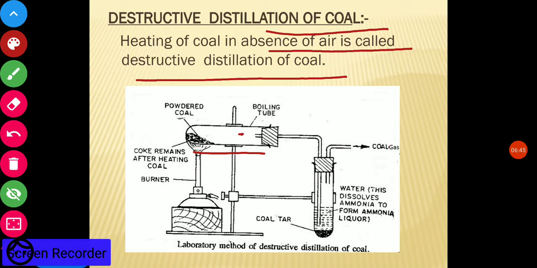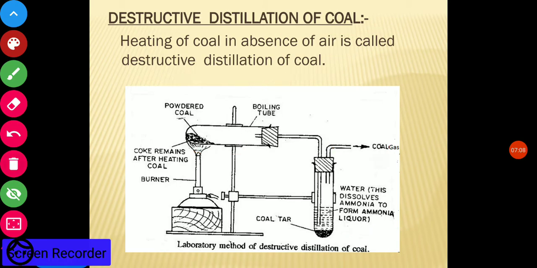Then some gas comes out, which is known as coal gas, and the water dissolves the ammonia to form ammonia liquor. So ammonia gas is dissolved in water, and the other gas, known as coal gas, is used. So coal gas can be obtained by the destructive distillation of coal.